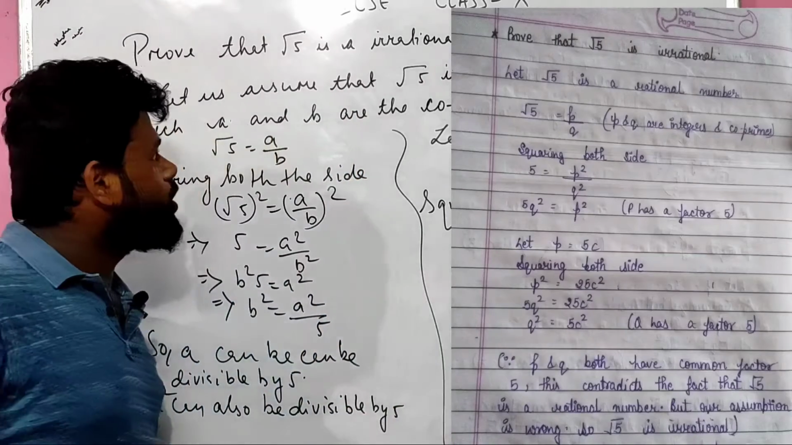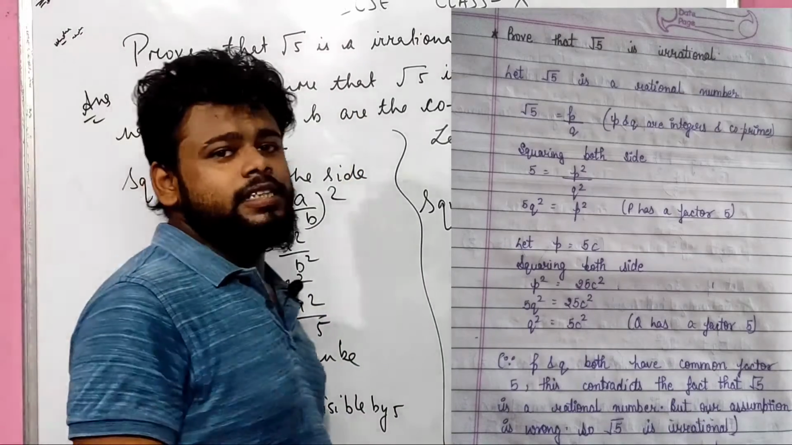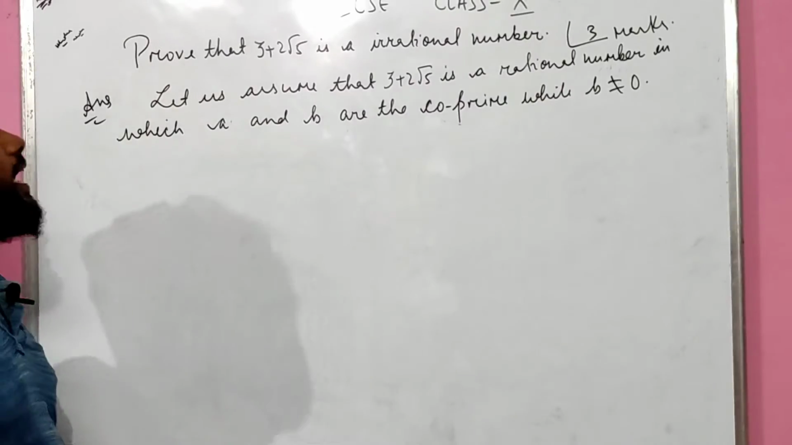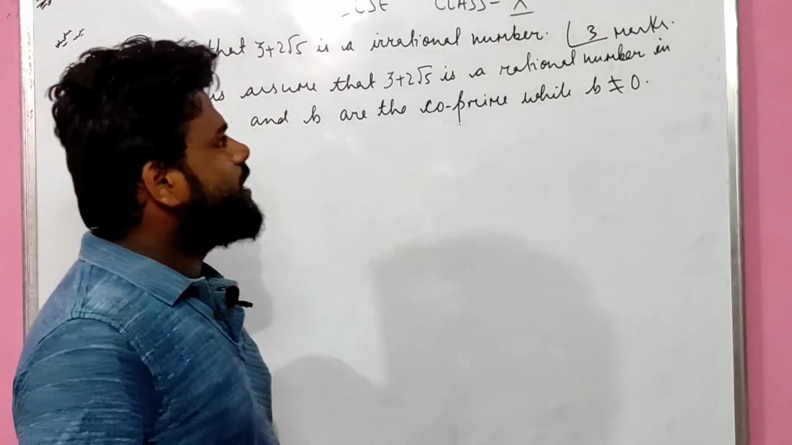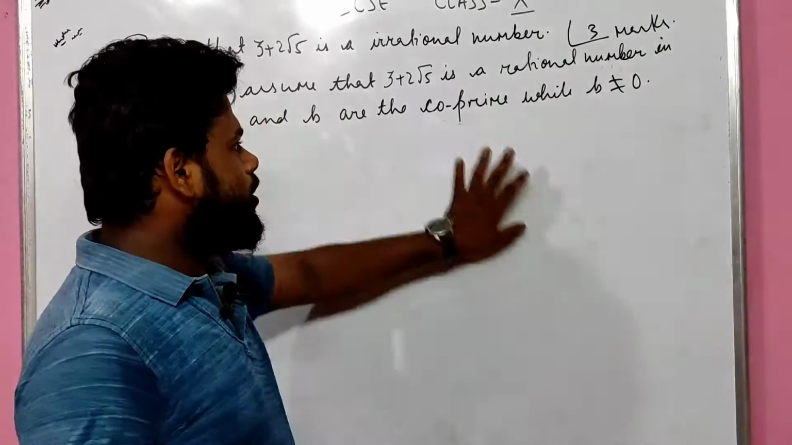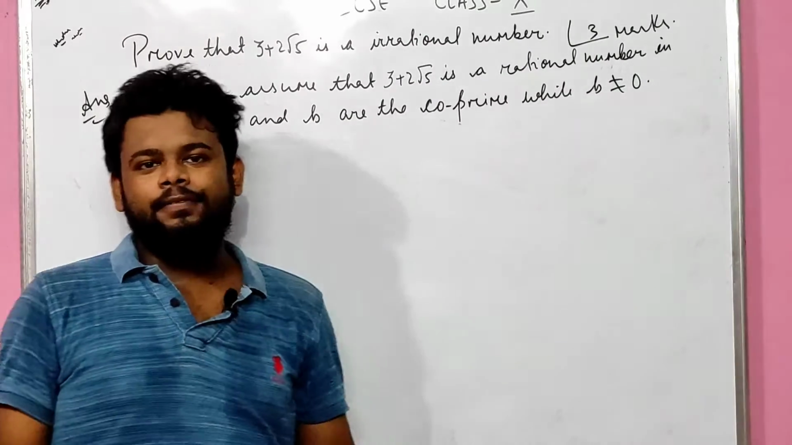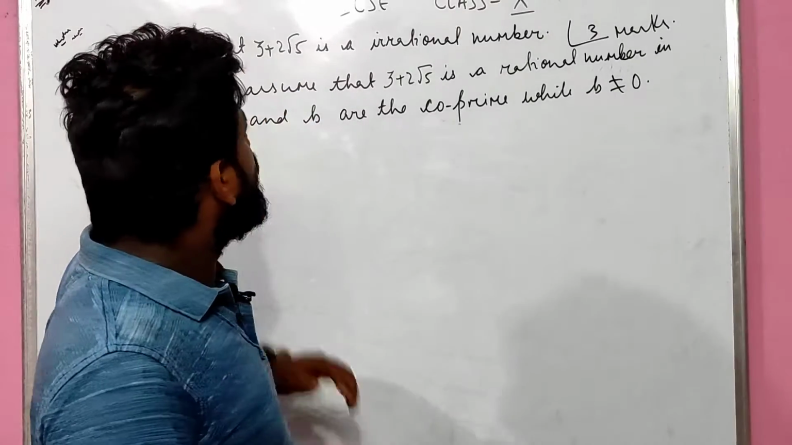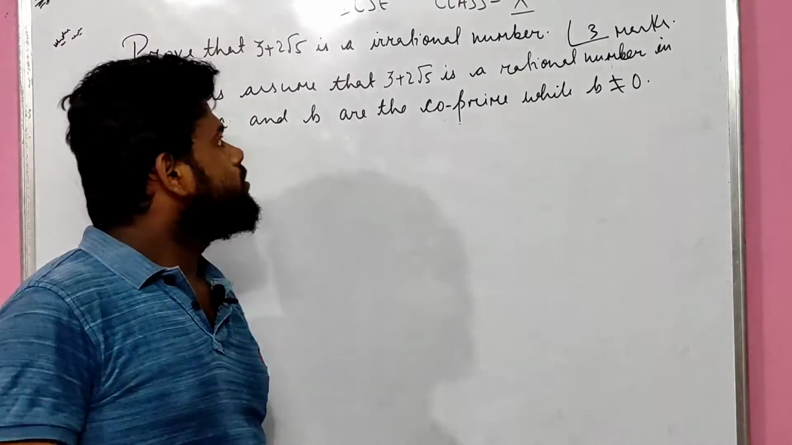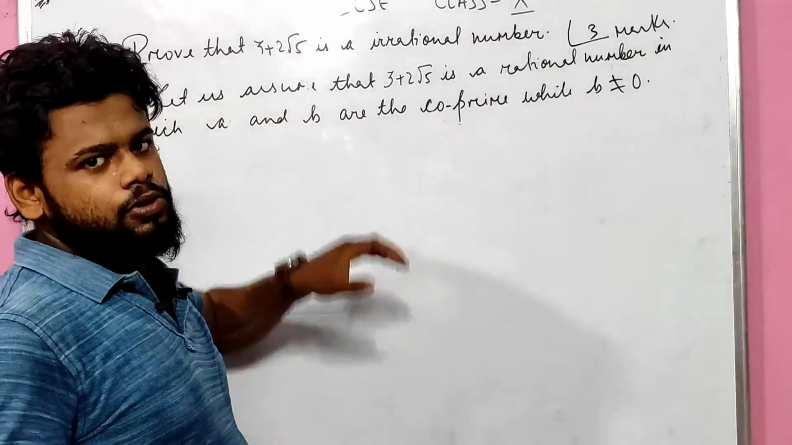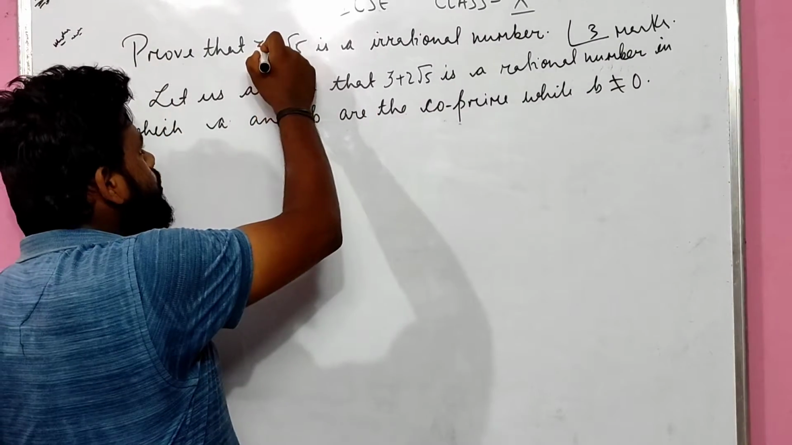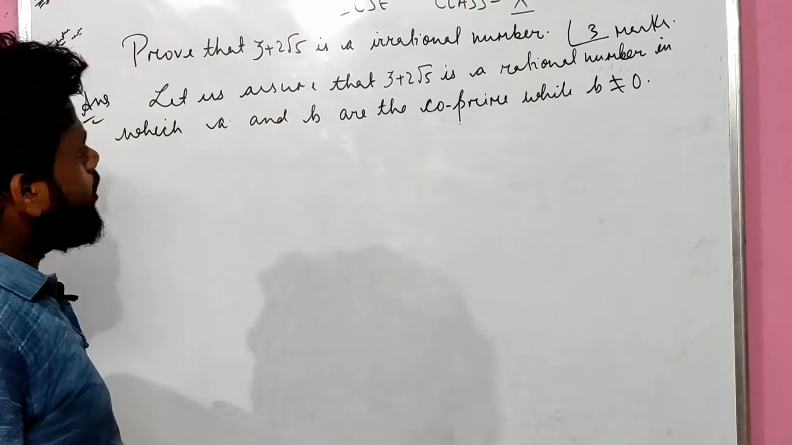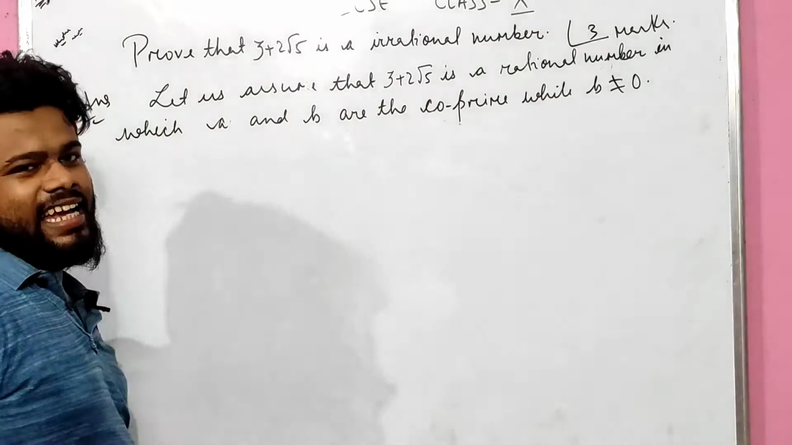So let us start with bit 2: 3 plus 2 root 5. We are talking about proving that 3 plus 2 root 5 is an irrational number. The question which I am taking is generally a board question. See, proof number 1 bit 2, an NCERT question. Check it in the NCERT book. Prove that 3 plus 2 under root of 5 is an irrational number.